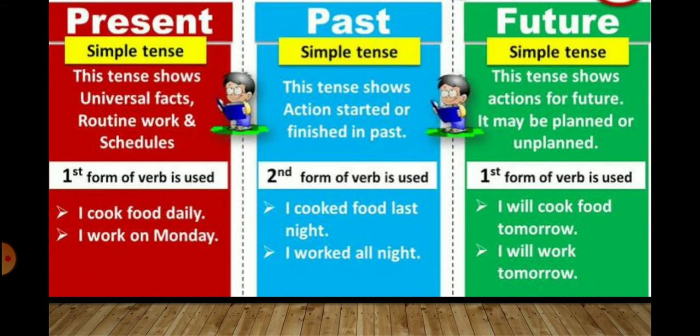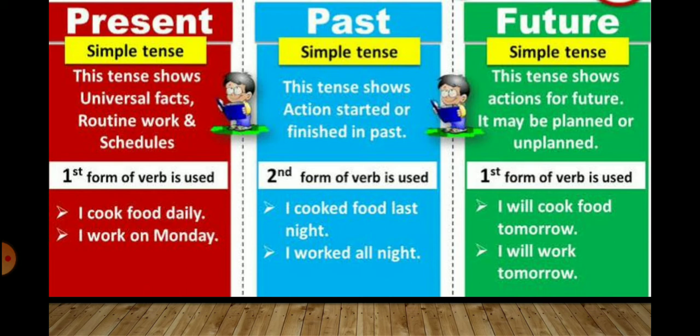So, first of all, children, you need to know about your tenses. Now, what is a tense? Tense is something that tells us about the time an action or work has been done, right? So, we need to know the tenses very well for speaking and writing correct English.